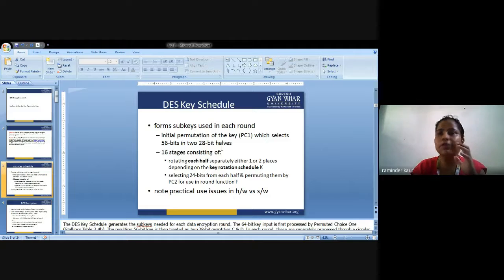Let's say if there are 16 bits, there will be two divisions, 8-bit and 8-bit. If there are 64 bits, obviously 32-bit and 32-bit.